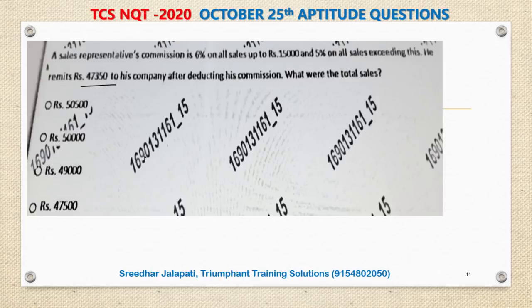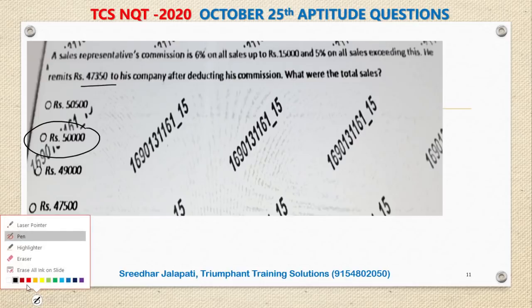In these questions, I always suggest first check with the round figure. I will tell you both the methods. If you go by the options, let us go with the round figure first. I am not saying that is the answer. If you check with that, and fortunately if that satisfies, you're lucky, that itself is the answer.